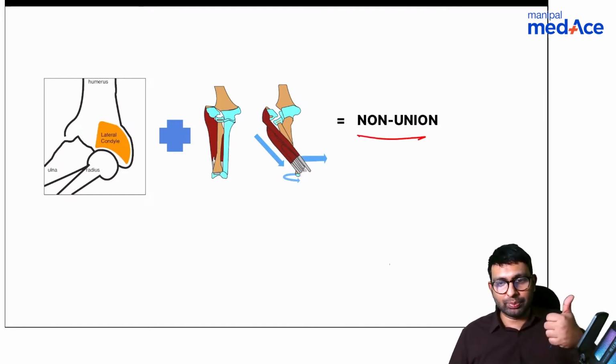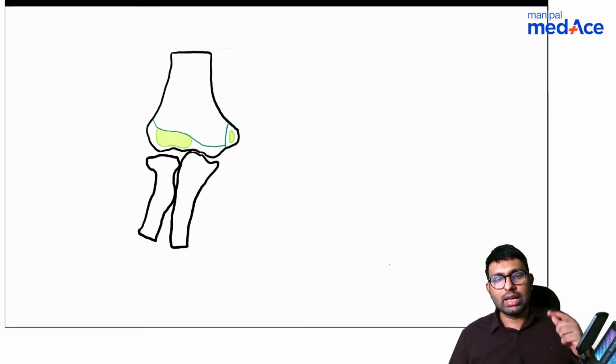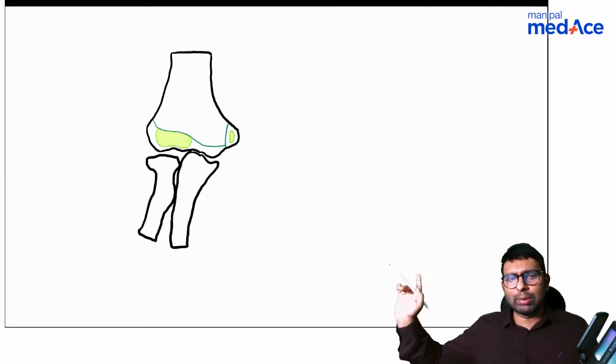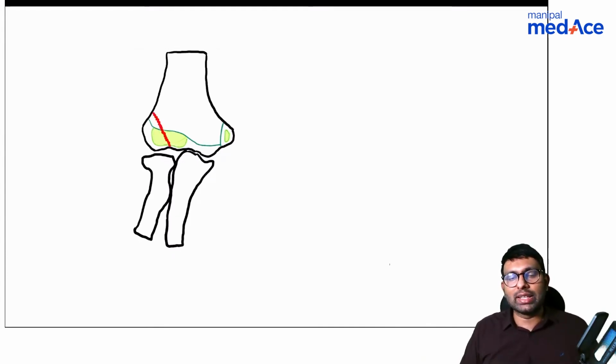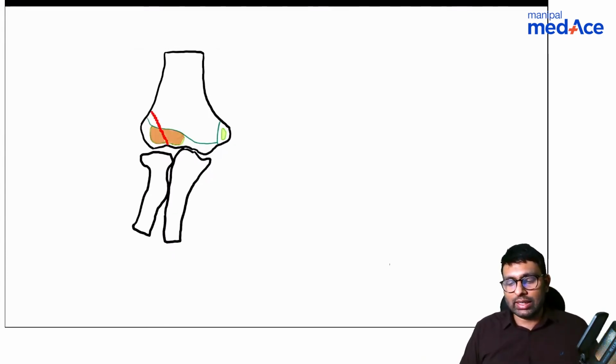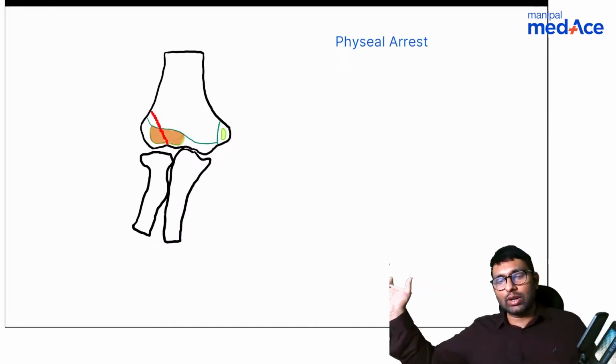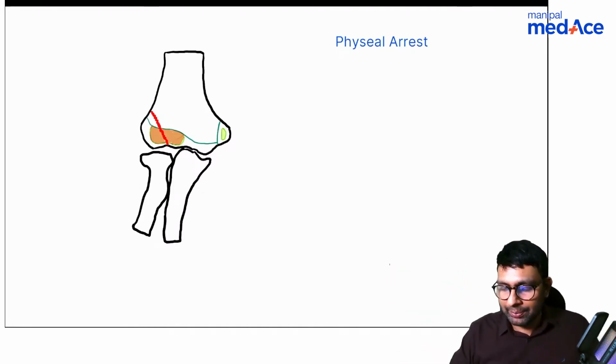That is one complication. Second complication is, look at this animation carefully. There are 2 physeal plates in the distal humerus. In lateral condyle humerus fracture, one physeal plate will get damaged. This will result in physeal arrest. Now as physeal arrest happens, one side there will be no growth, but on the other side of the distal humerus growth will continue.